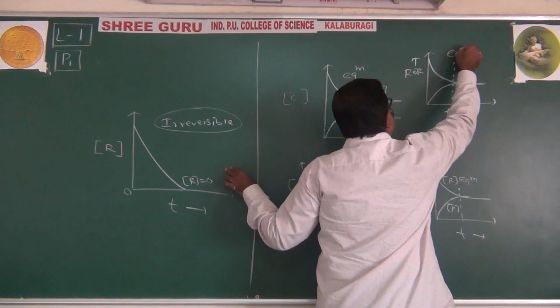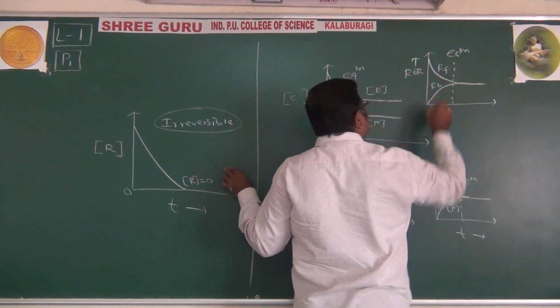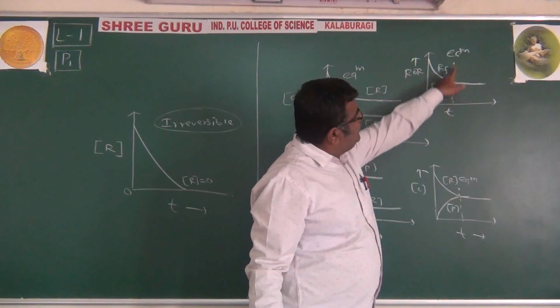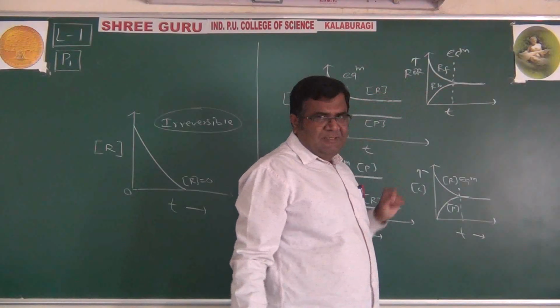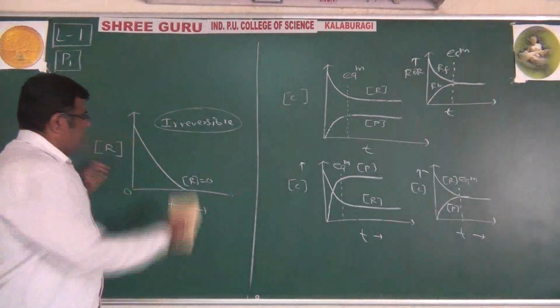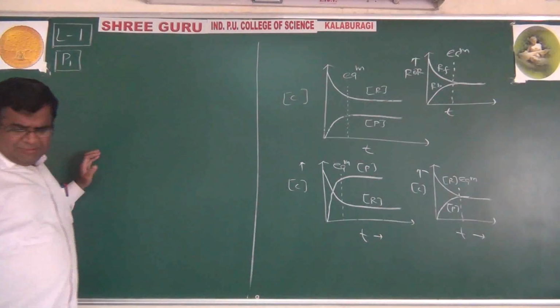This is the speed of forward reaction and this is the speed of backward reaction, and at one point they become equal. It is called equilibrium. Now, see, various representations are there, not at all difficult, you just think about it.